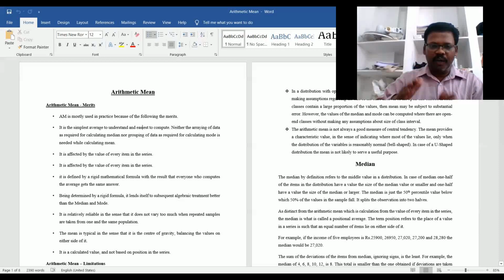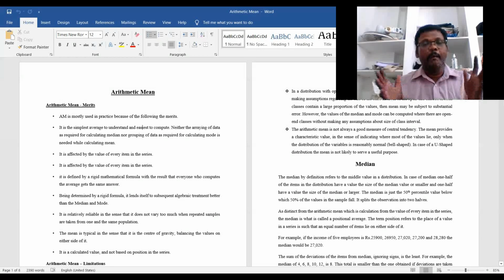First we arrange the data in either ascending or descending order, then we see what value is in the middle. That value is considered the median value, the average value.